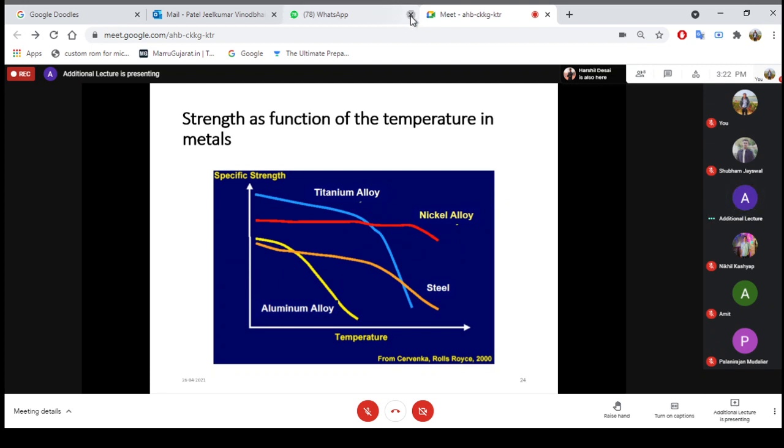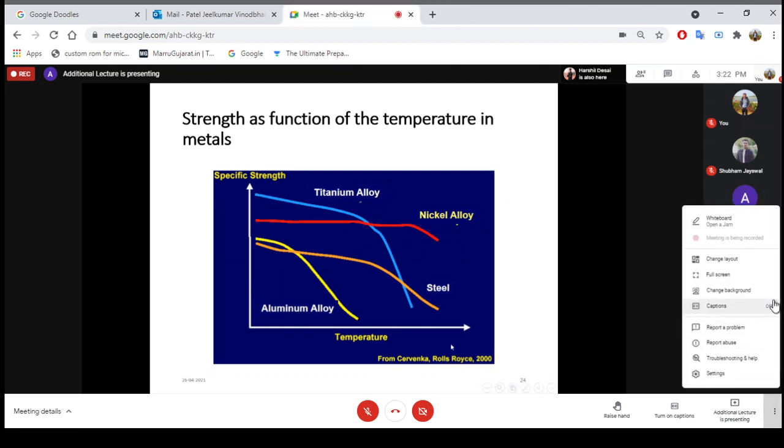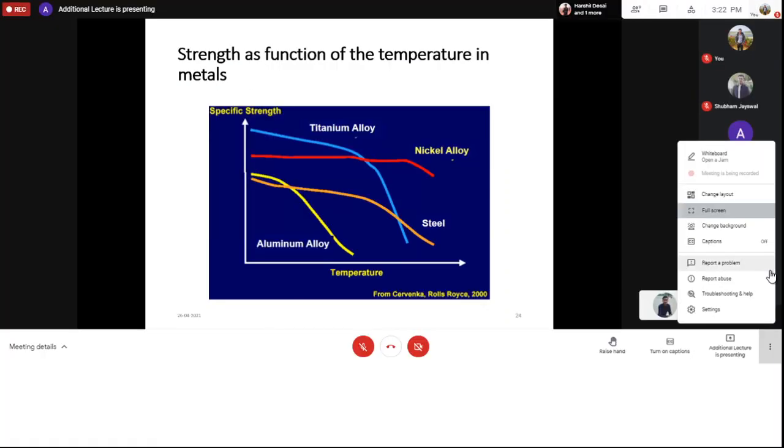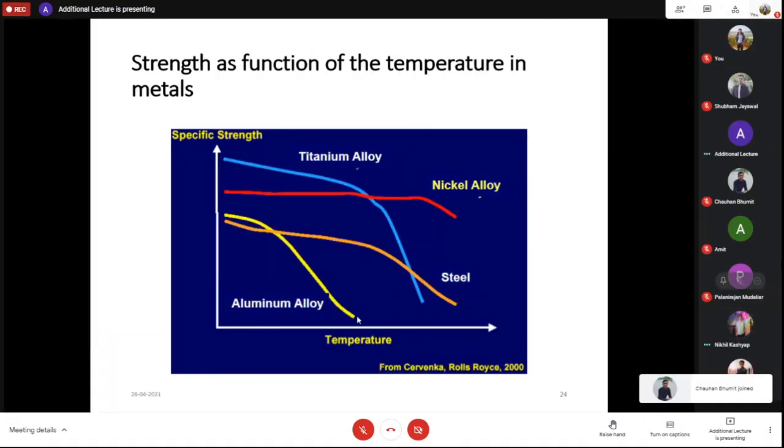Anyone? Sir, the specific strength of the nickel alloy that is mostly used. We only discussed the specific strength of the nickel alloy. Okay. Anyhow, please go through what we discussed in the last lecture. Right. So we were here, and let's move ahead.